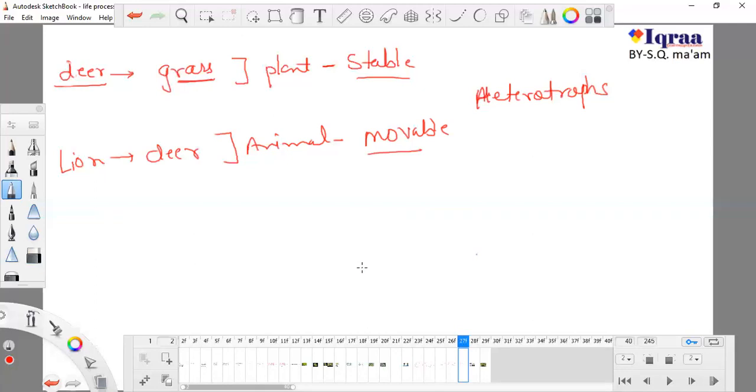In the second aspect of nutrition, some organisms take their food and digest it inside. So there are two types of digestion. The first is inside digestion.